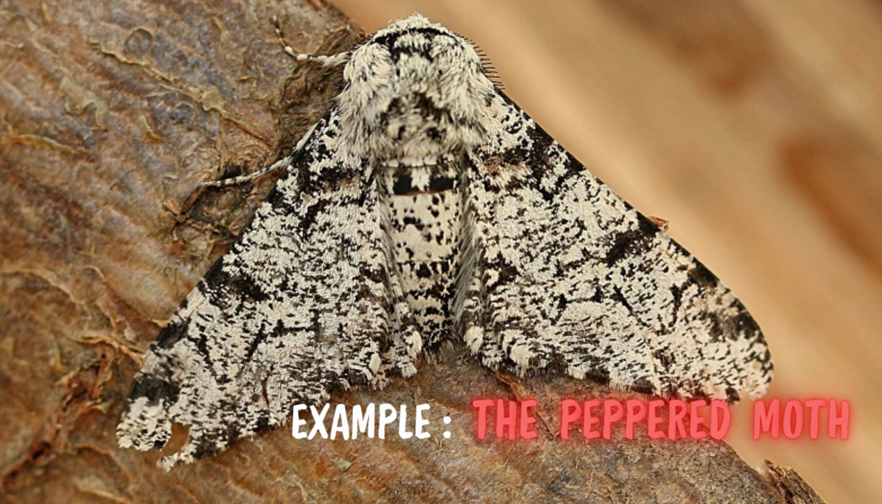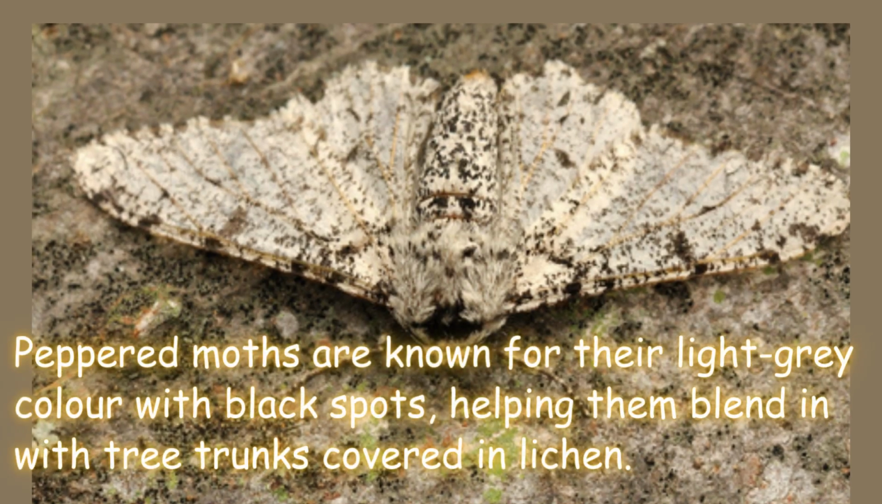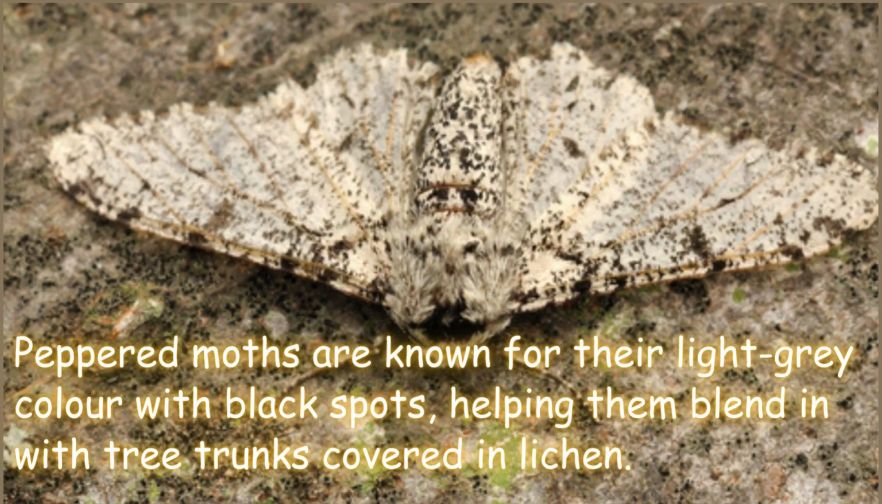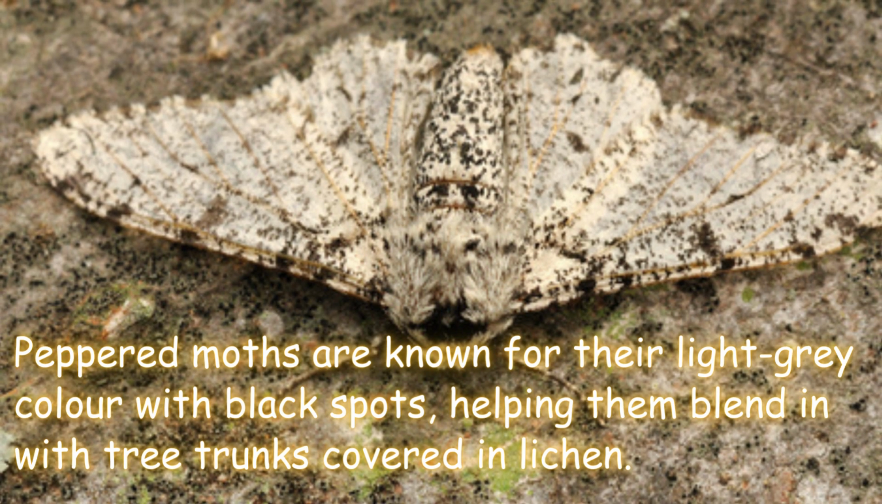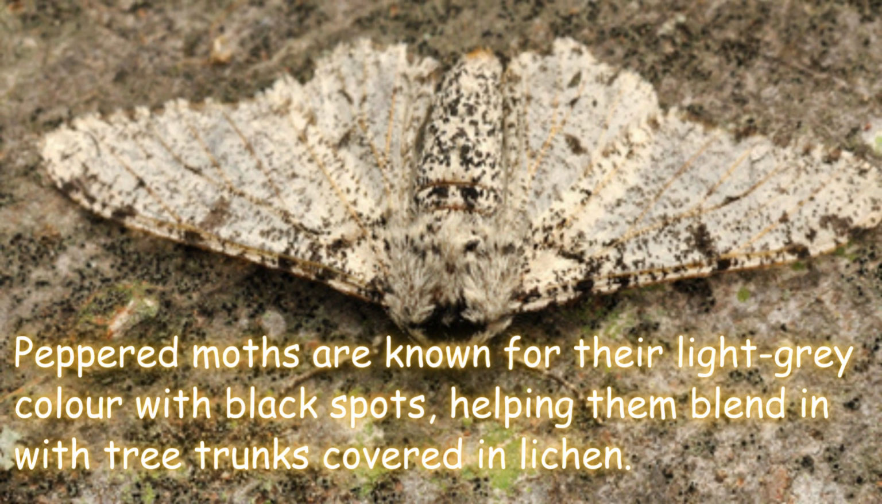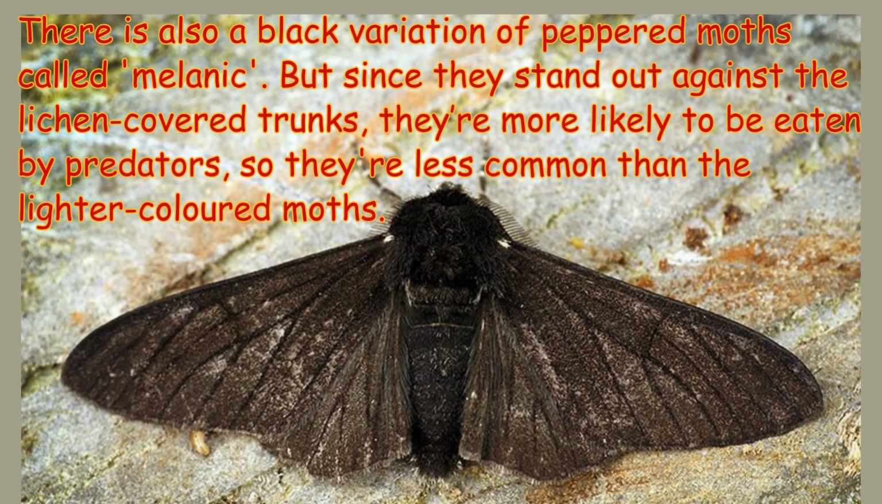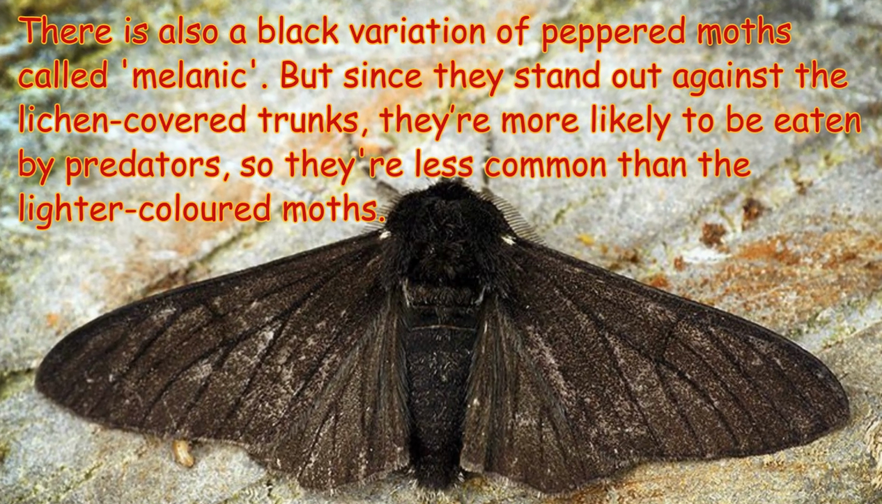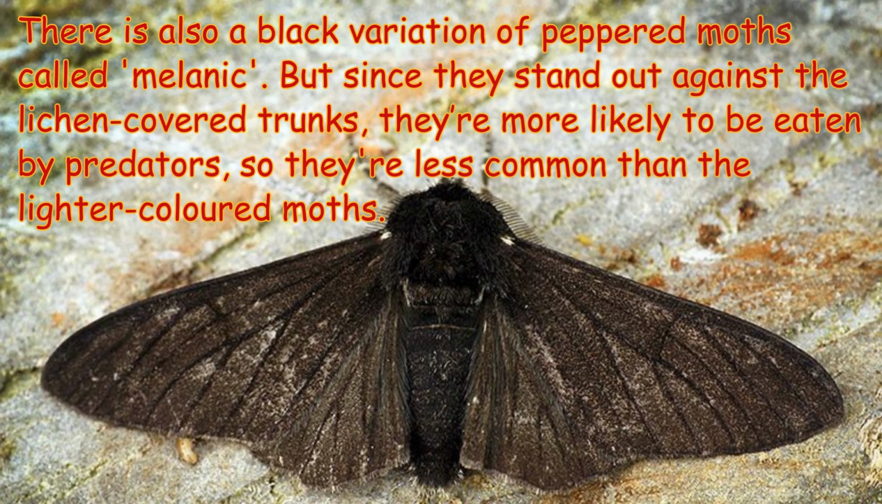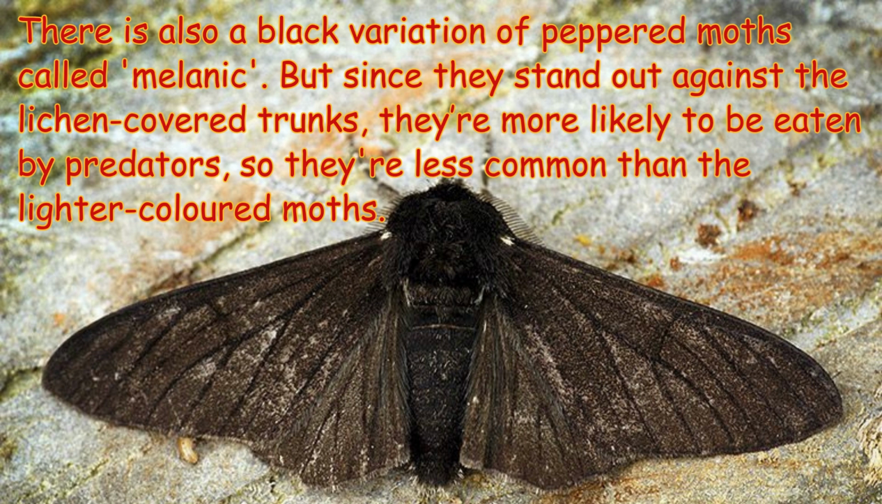The next example of evolution is the peppered moth. Peppered moths are known for their light gray color with black spots, helping them blend in with tree trunks covered in lichen. There is also a black variation of peppered moths called melanic, but since they stand out against the lichen covered trunks, they are more likely to be eaten by predators, so they are less common than the lighter colored moths.